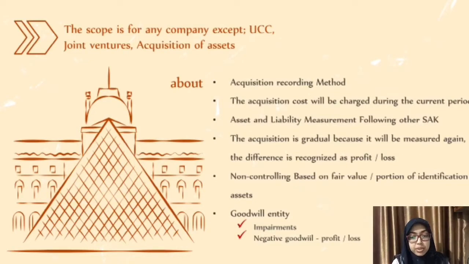The acquisition cost will be charged during the current period, and the asset and liability measurement follows other PSAK. And if the acquisition is gradual, it will be measured again. The difference is recognized as profit or loss. The control is based on the fair value, and goodwill is subject to impairment, and negative goodwill is recognized in profit or loss.